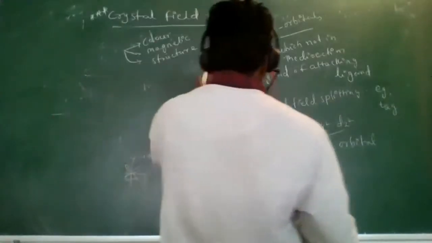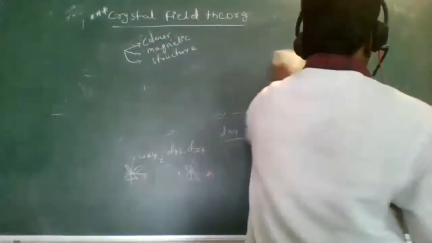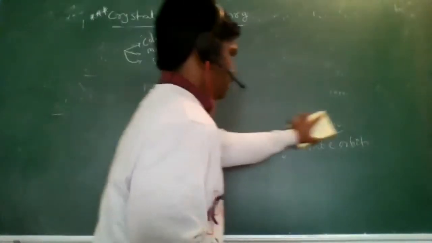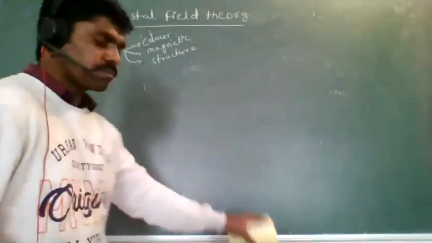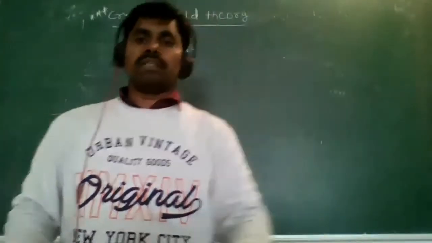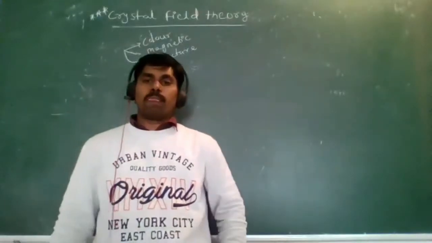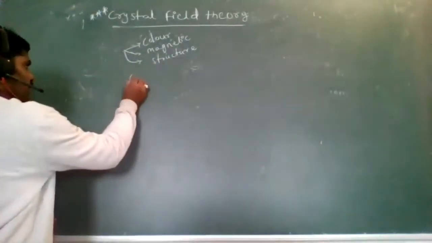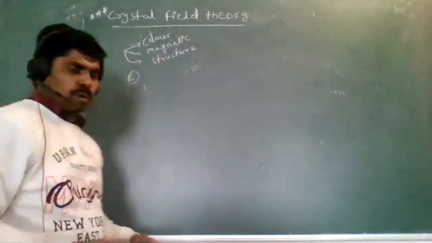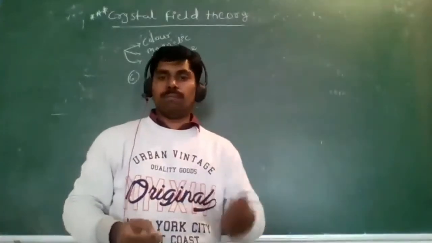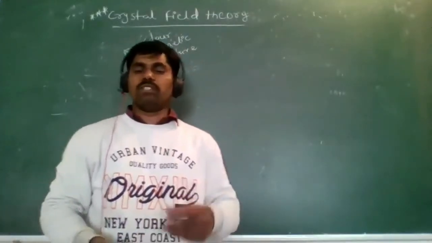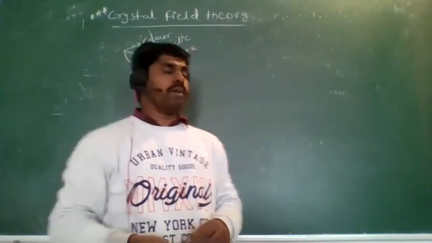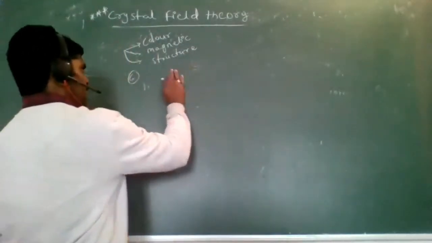Now I go for the sixth point. What is the sixth point? The sixth point is the color behavior, the color property: how transition elements emit colors. Look here, a simple d-d transition.